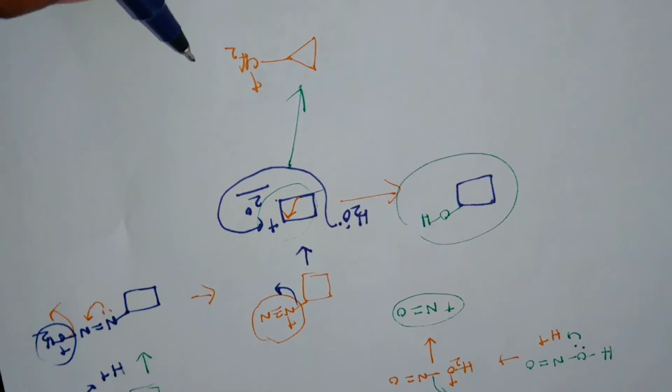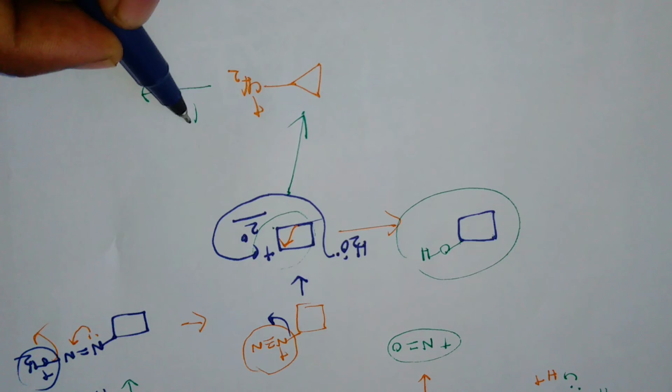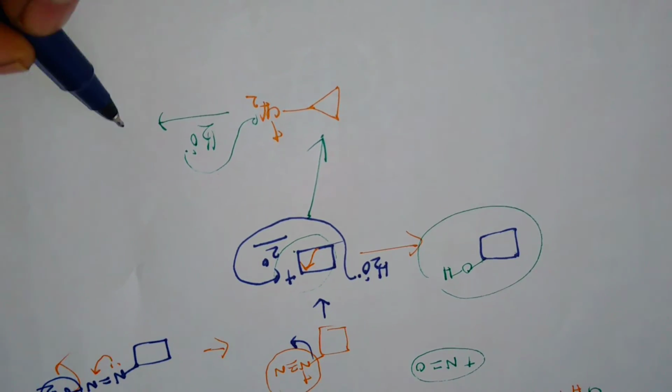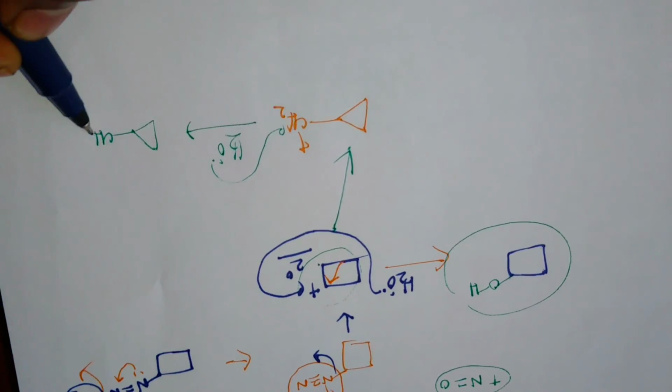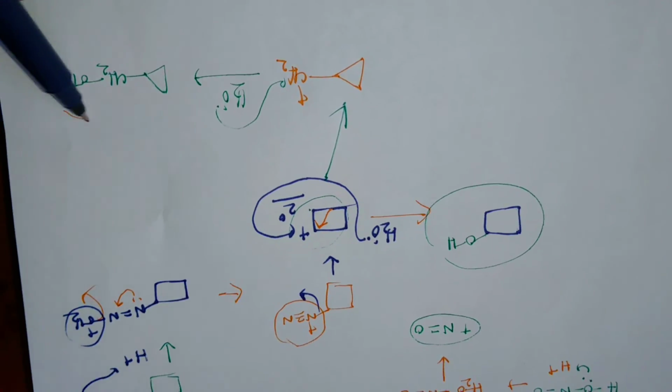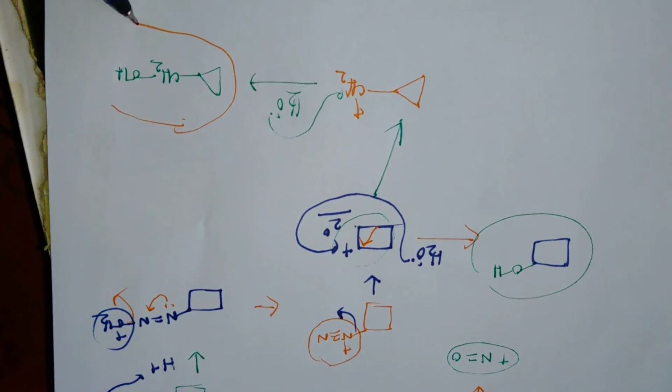Now in presence of H2O, it attaches to the carbon and neutralizes the positive charge. Then the product is CH2OH. Okay, and this is the other product.